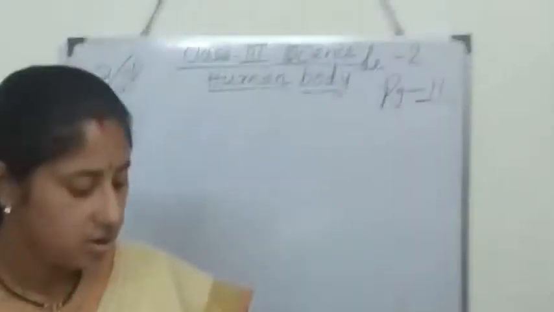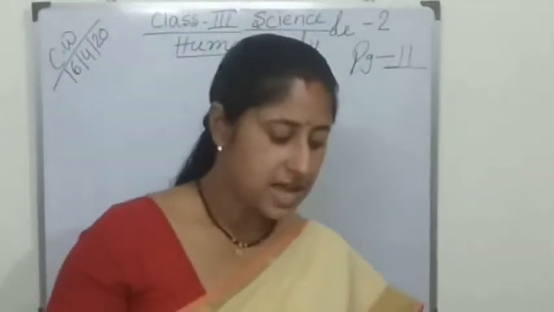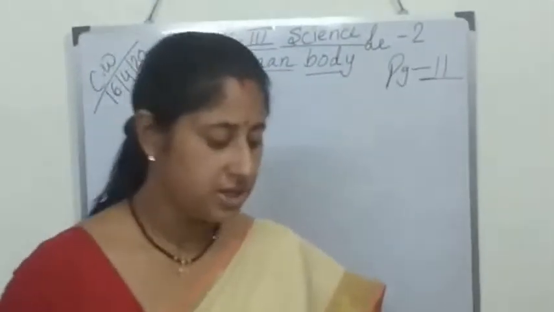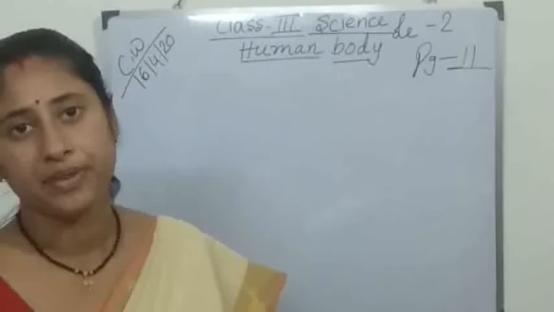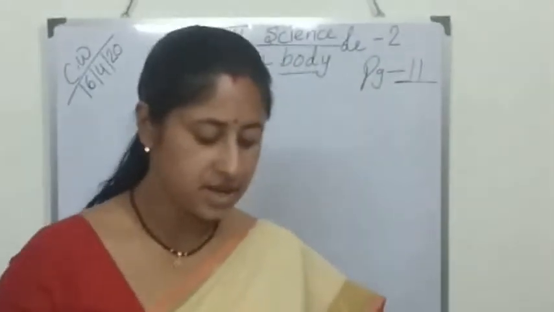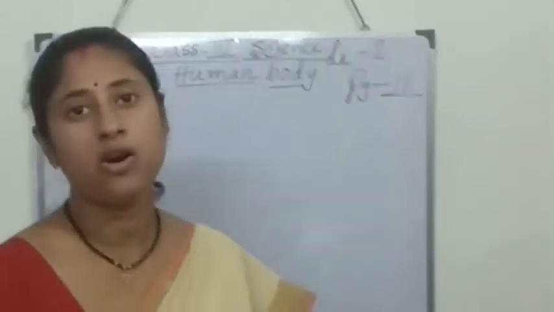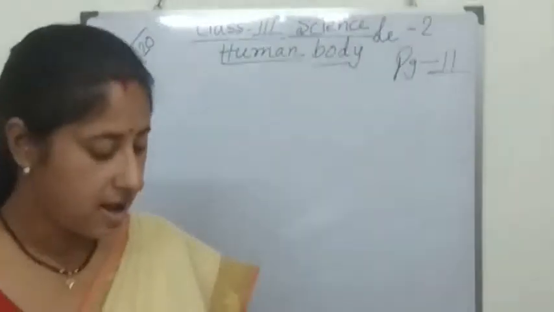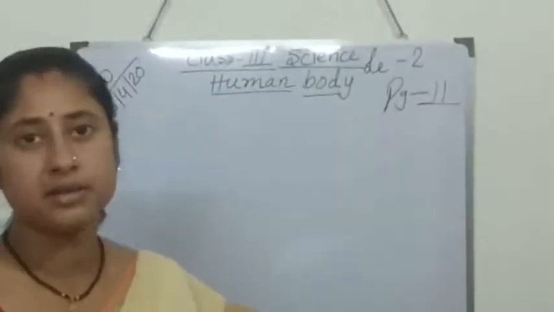And there are some other organs that are located inside our body. We cannot see them. These are our internal organs, such as brain, heart, lungs and stomach.